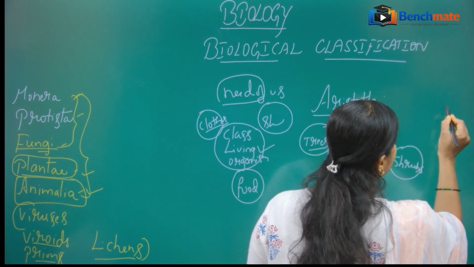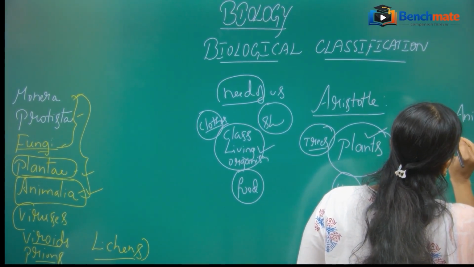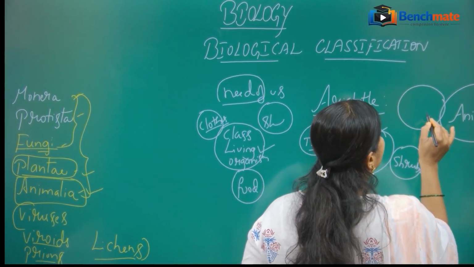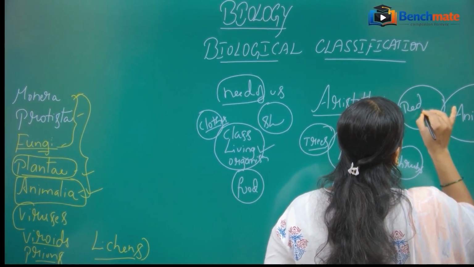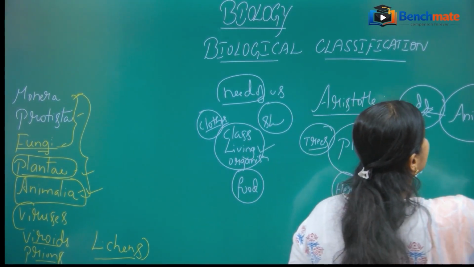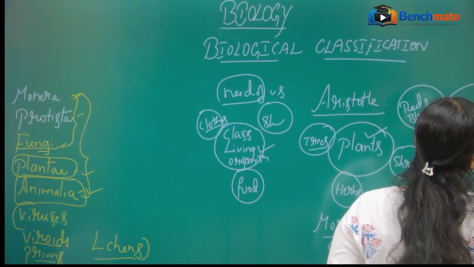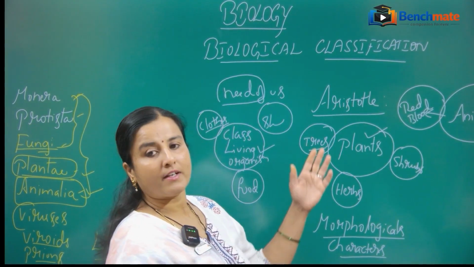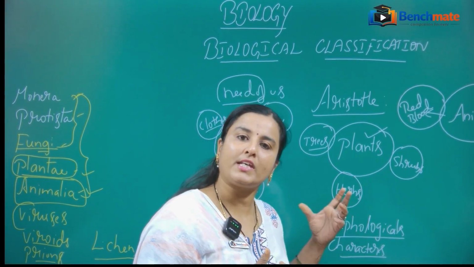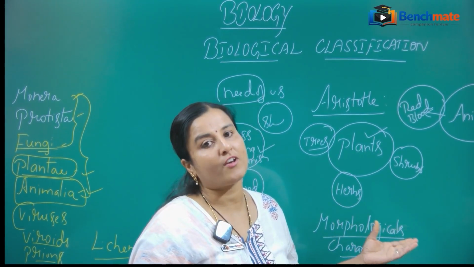Then of course he also attempted to divide the animals into two categories: those who have red blood, and those who do not have red blood. Here he divided the plants into three categories, shrubs, herbs and trees, based on morphological characters.